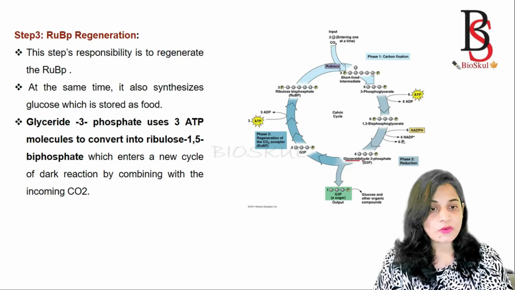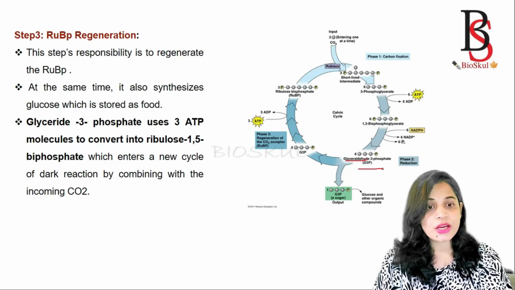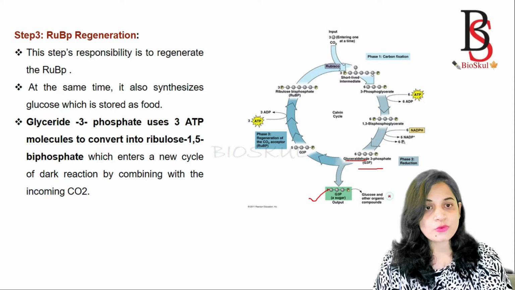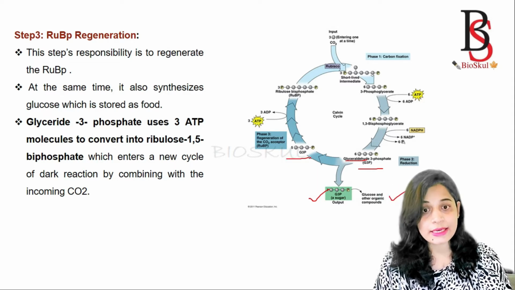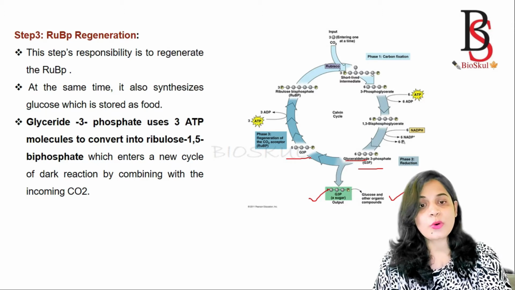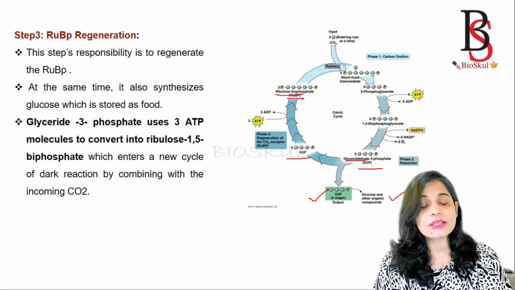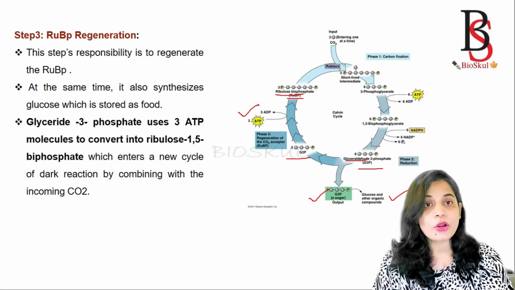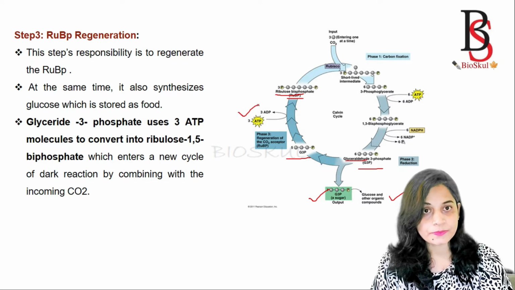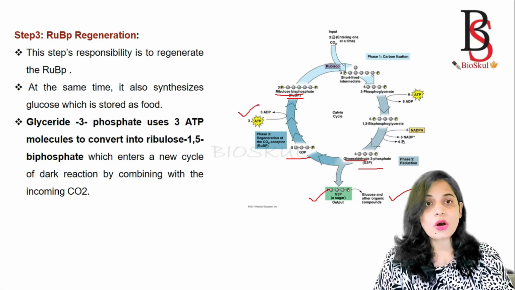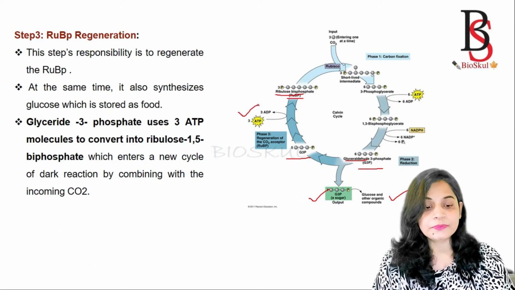The 6 molecules of glyceraldehyde 3-phosphate are produced, out of which 1 molecule of glyceraldehyde 3-phosphate is used for the formation of sugar molecule, and the remaining 5 molecules of glyceraldehyde 3-phosphate are used for the regeneration of ribulose bisphosphate, RuBP, and for this process it utilizes 3 molecules of ATP. Okay, so this is all about the Calvin cycle.